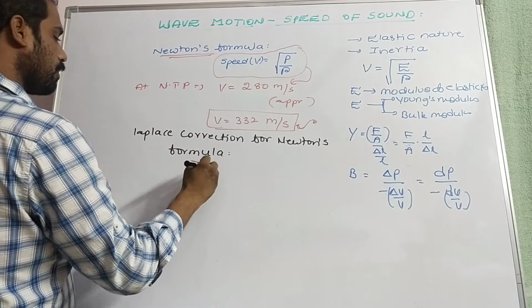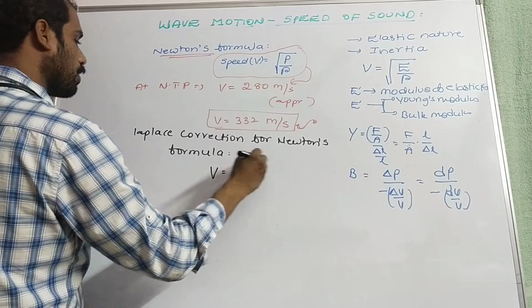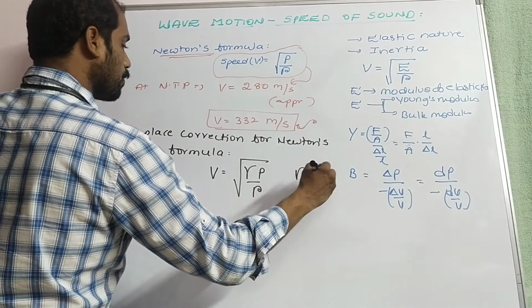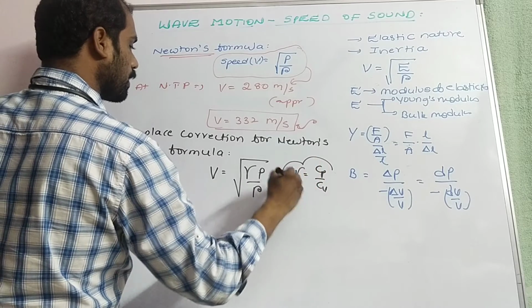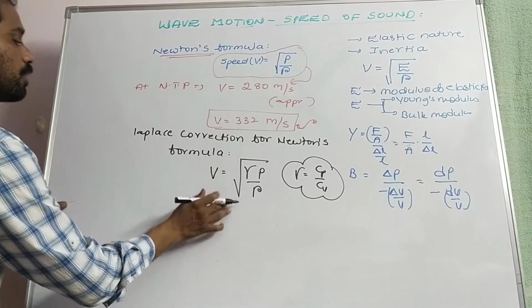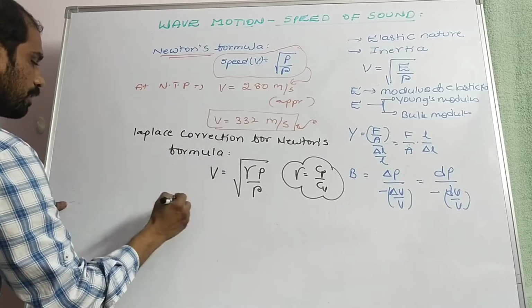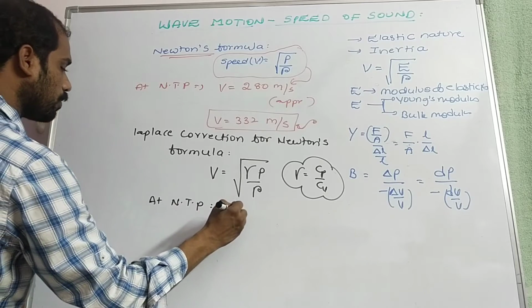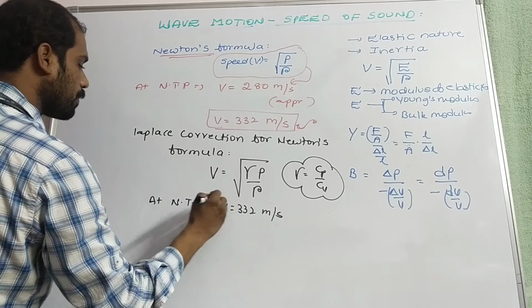That is v is equal to root of gamma P by rho, where gamma is equal to Cp by Cv. Using this formula, we obtain at NTP conditions v is equal to 332 meter per second.